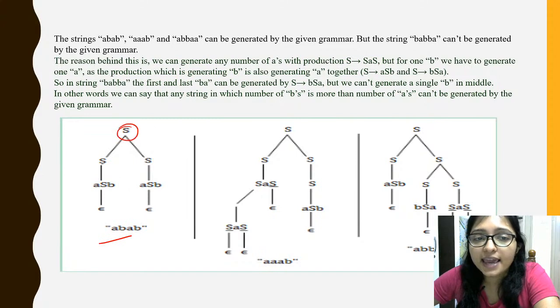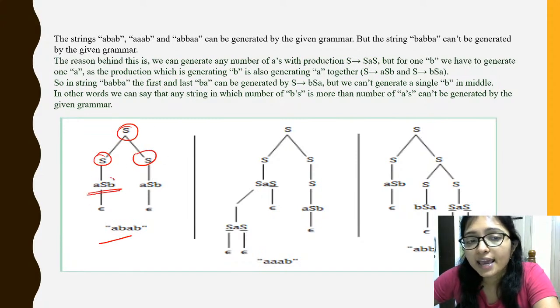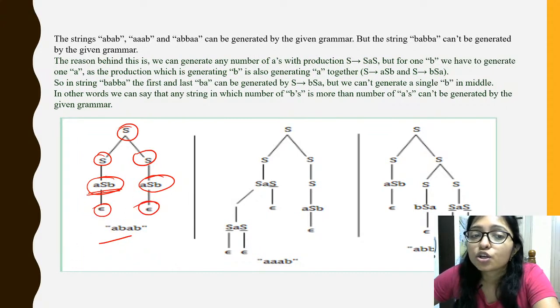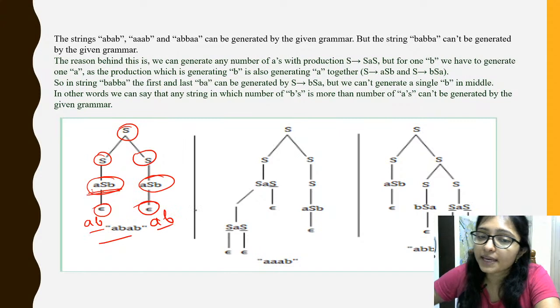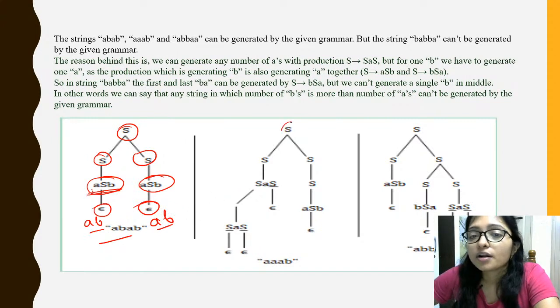You can say S to SS, from this SS we can write ASB, and we can write here ASB. Now from this S we can write epsilon, and we can write epsilon. So what production is coming? From here we can write AB, and from here we can write AB. AB is coming, no issue. Now from SS is here. Now SAS.